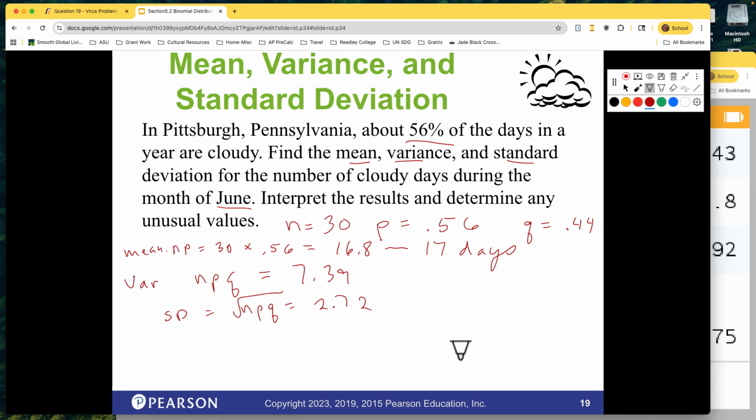So we could say, okay, on average about 17, add 3, so that would be 20 days. Add it again, and you'd be at 23. Subtract 3 gives us 14. And then subtract 3 again, 11. So if you had fewer than 11 days, that would be an unusual June. If you had more than 23 days of cloudiness, that also would be unusual, because that's more than 2 standard deviations away. That's what we use this for.